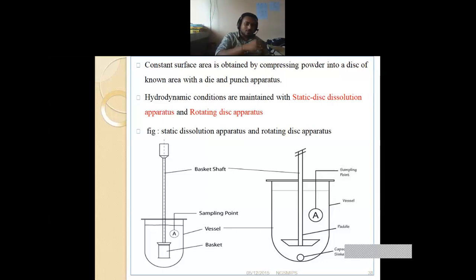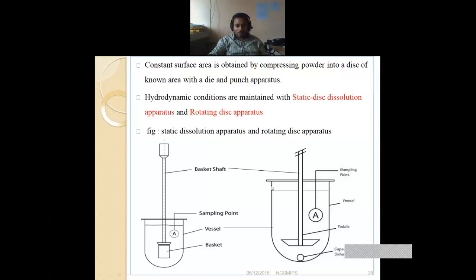Have you seen the two diagrams? Pritham, have you seen the diagrams? Yes, sir. Okay. So, what you have seen?